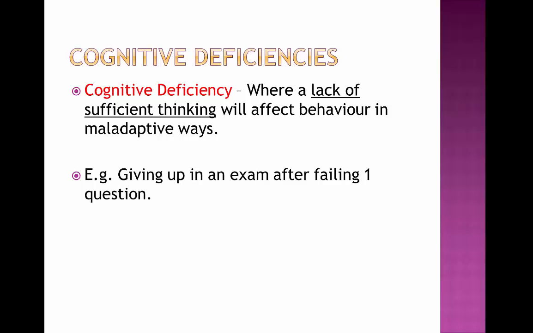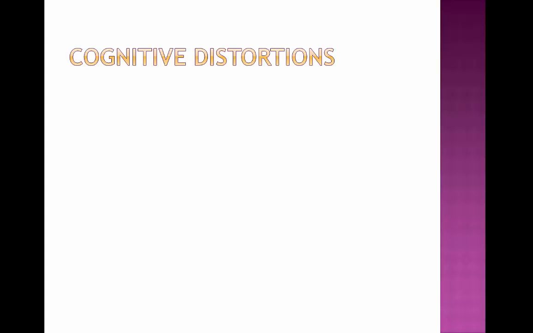This happens when, perhaps, if you just fail the first question, insufficient thinking is going to make you think that's the whole exam failed, and therefore you're not going to do it. Now, this is a cognitive deficiency because it's going to make you then behave maladaptively because of it, then spurring abnormal behavior. Now we'll look at cognitive distortions.